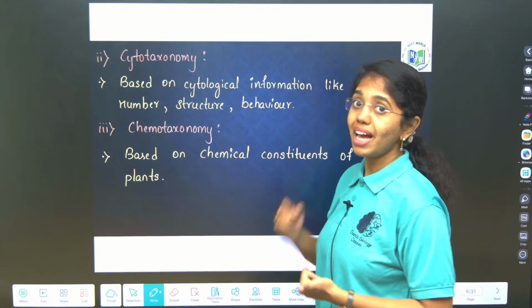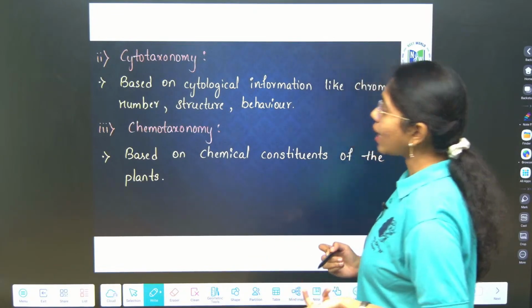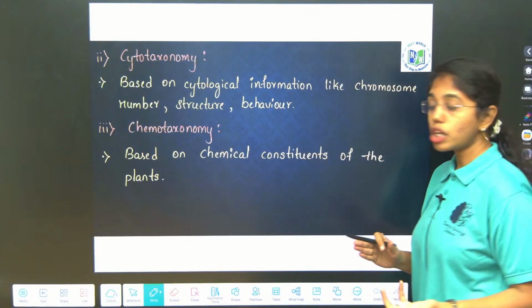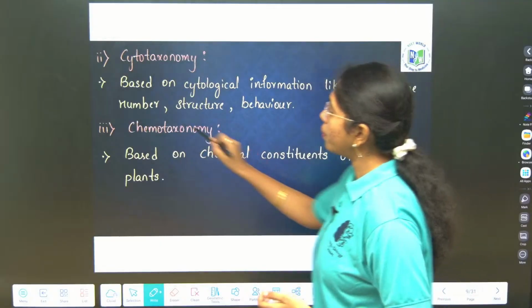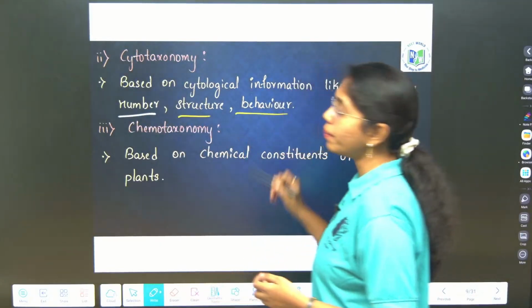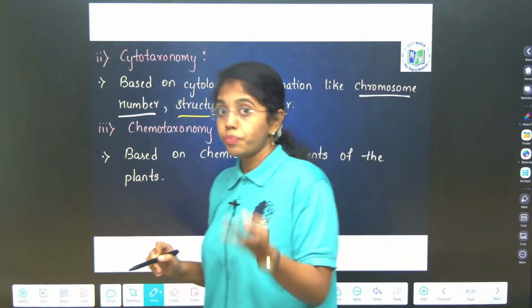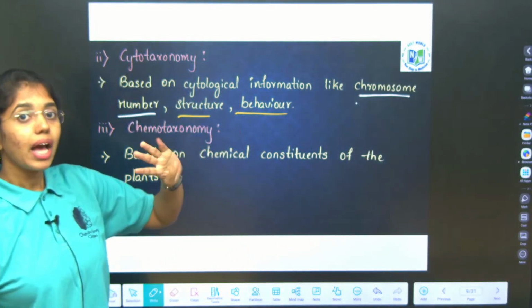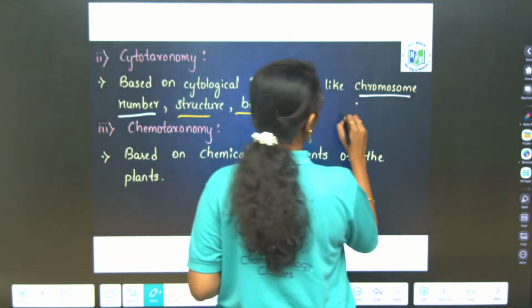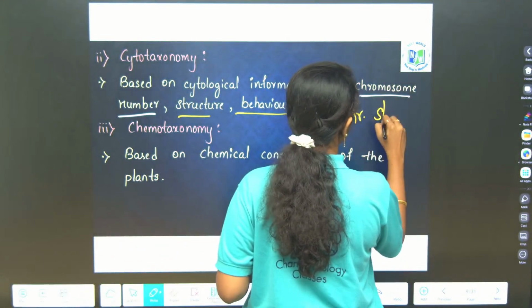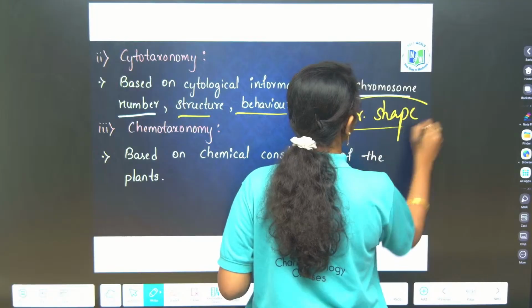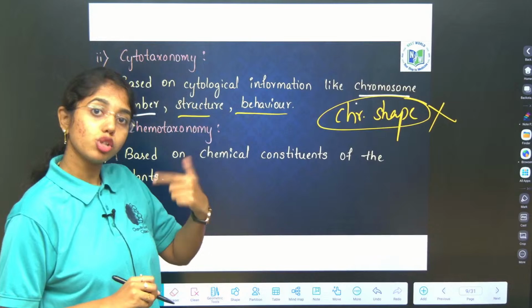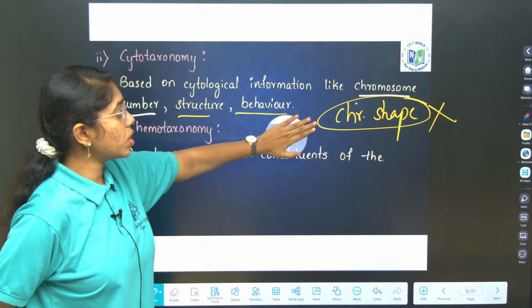And then comes cytotaxonomy. Cytotaxonomy is based on what? Cytological information. Cytological information includes chromosome number, structure and behavior. If in your question four options are given: chromosome number, structure and behavior, and the fourth is chromosome shape, then you have to eliminate chromosome shape, because in a few of your EAPCET PYQs or NEET PYQs this question is asked.